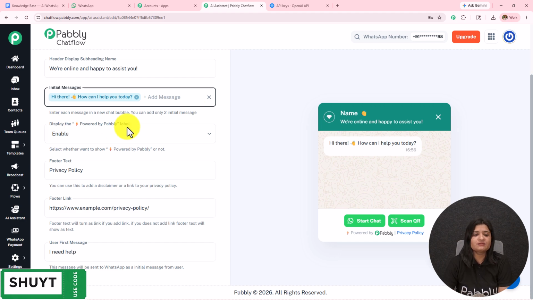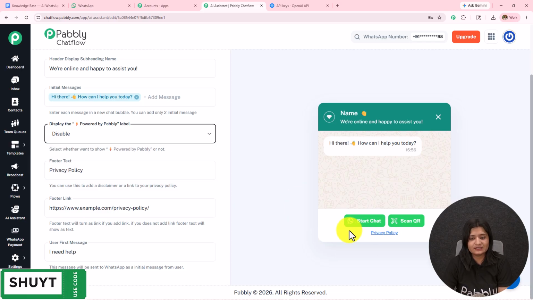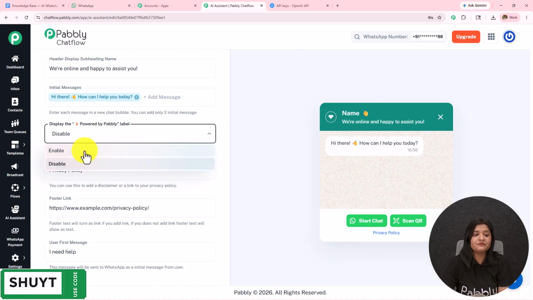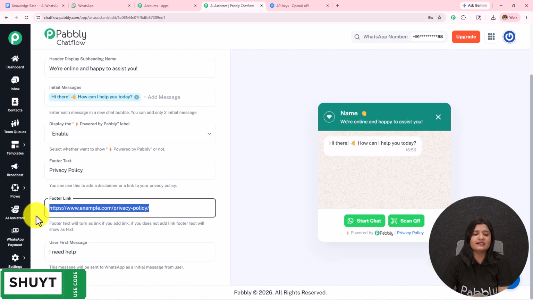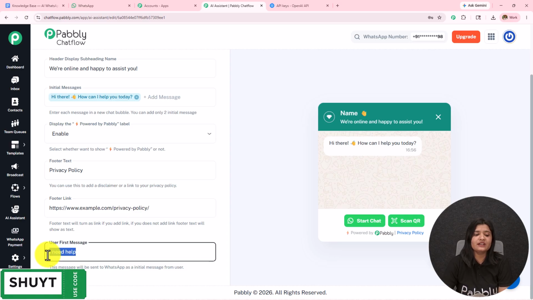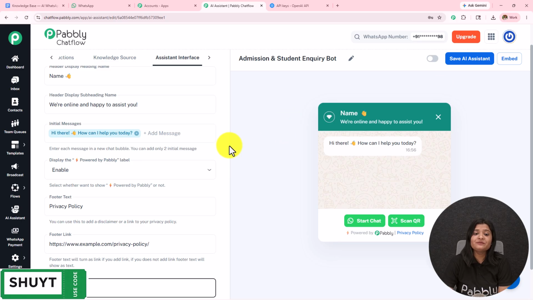Then we have this display "powered by Pabbly". I have kept it enabled. You can also disable this and it will be removed from here. In the footer text, I have added the privacy policy, and in the footer link, I have added the link to the privacy policy. Then we have this user first message where I have entered "I need help". Now it is not necessary that only when the user sends "I need help" will the queries be resolved. It will be resolved based on any message.